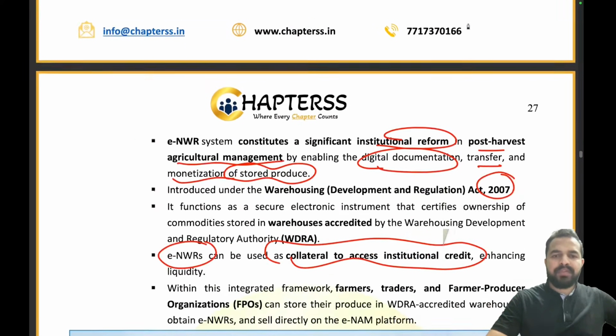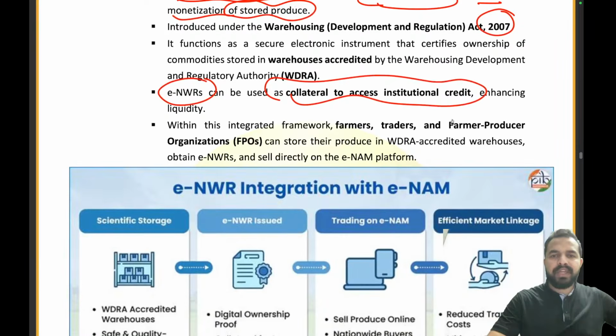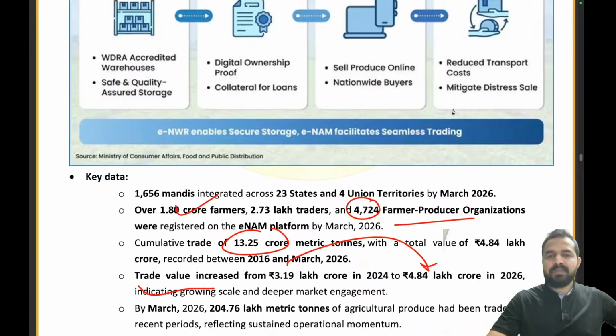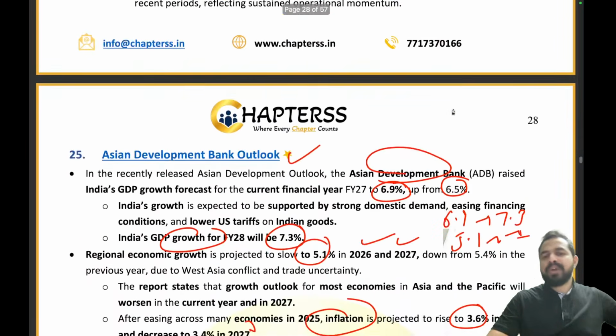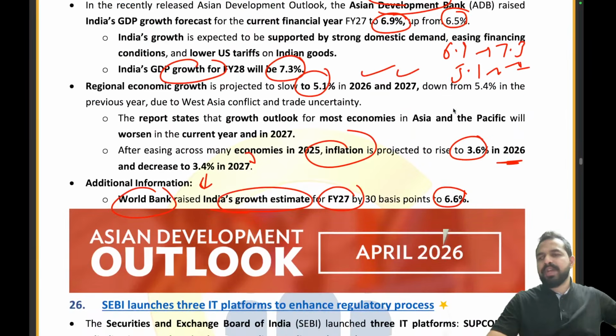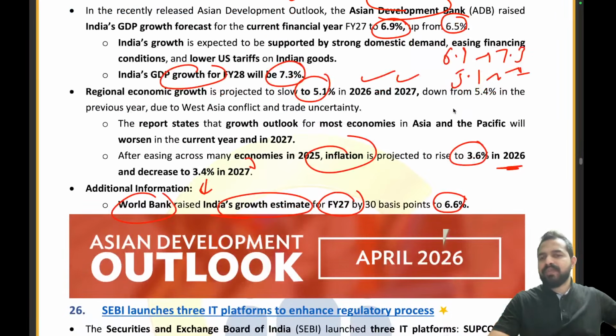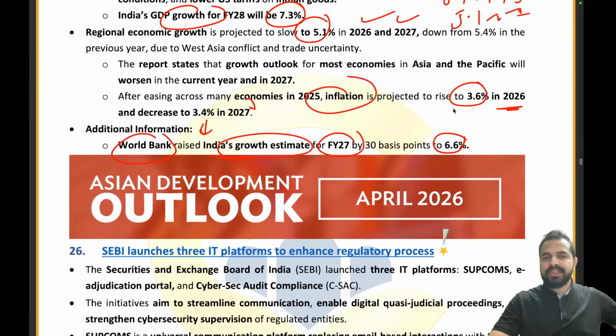So there was some confusion in the last article, guys, about the e-NAM mobile app. It was launched in 2016, not in 2022. It was launched in 2016. The platform was launched in 2022. I hope this is clear.